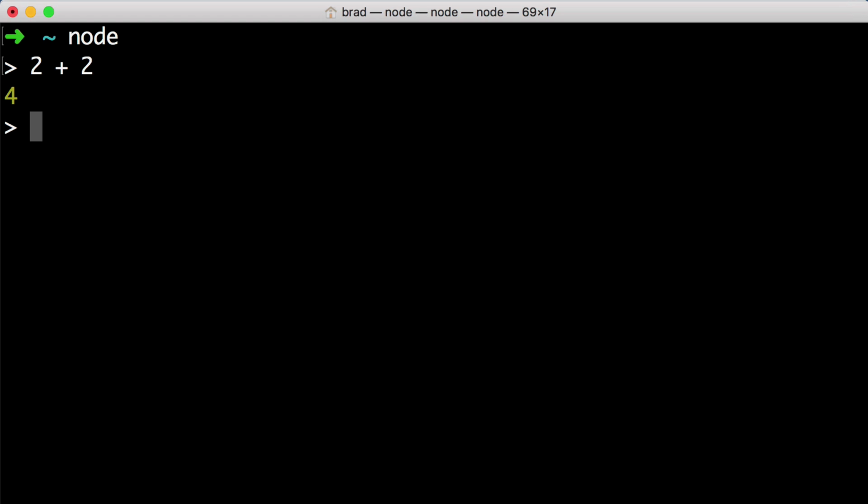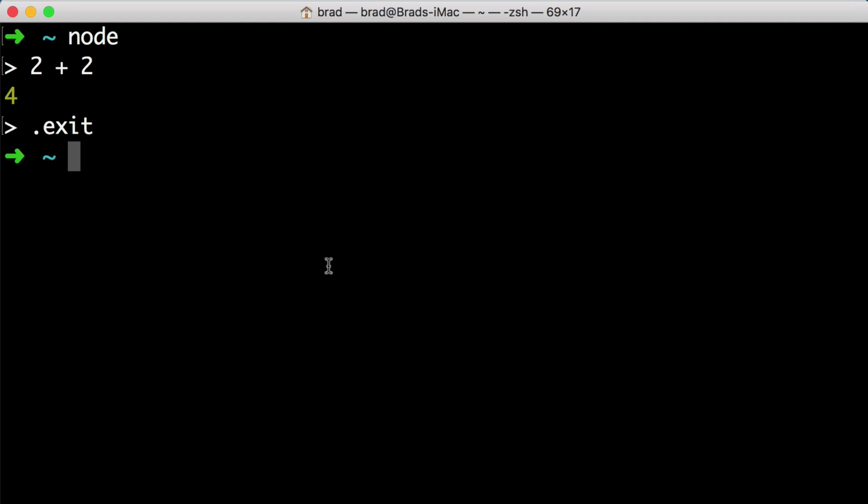However, if we want to do something complex and interesting, we are going to need to write multiple lines of code. So almost as if you were writing a play or a movie or a TV show, you would need to write a fairly long script. Well, it's the same thing here. We want to be able to write a long script or a bunch of code and then feed that all into Node at once. Now, the way that this is typically done is by using a text editing program to create a JavaScript file on our computer's hard drive, and then we can feed that file into Node.